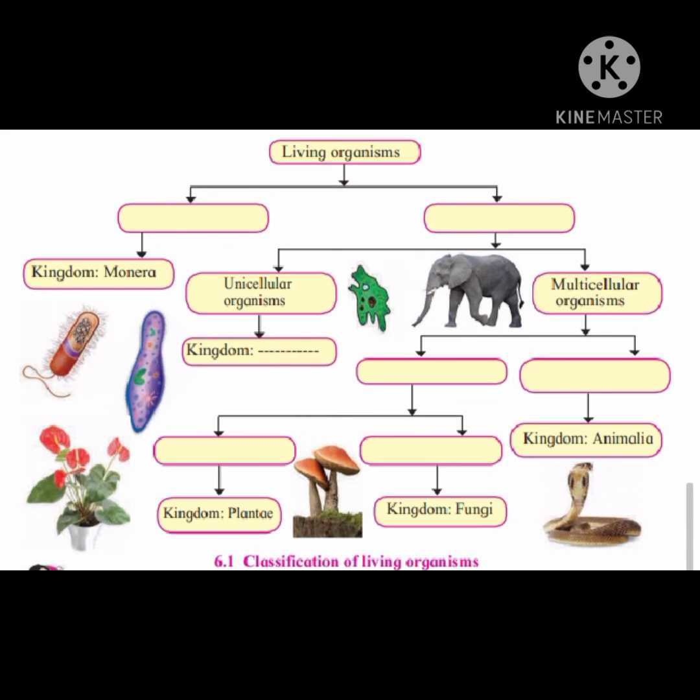Now let's complete the following chart of classification of living organisms. Living organisms are divided into prokaryotes and eukaryotes. Prokaryotes are unicellular organisms in which nuclear membrane is not well defined. Example, bacteria. And eukaryotes in which both unicellular and multicellular organisms are there with well defined nuclear membrane.